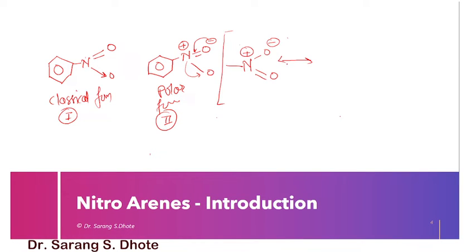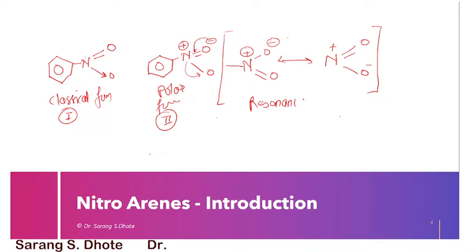Or if there is a delocalization like that, this is the resonating structure. This one we can call the resonating structure, and we can draw the resonance hybrid like that: nitrogen,